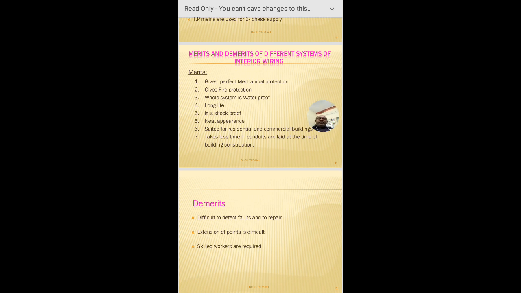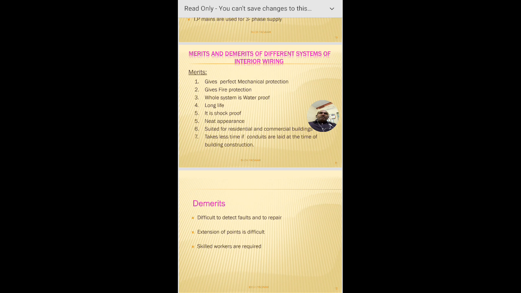Now, what are the demerits? It is difficult to detect the fault and to repair. Suppose in a domestic concealed wiring system a fault occurs, for a new electrician it is difficult to tell where the power is coming from and where it is going to the lamp, that is, the circuit power point.